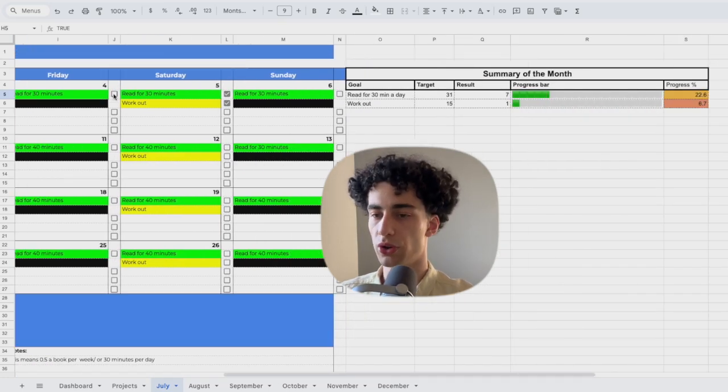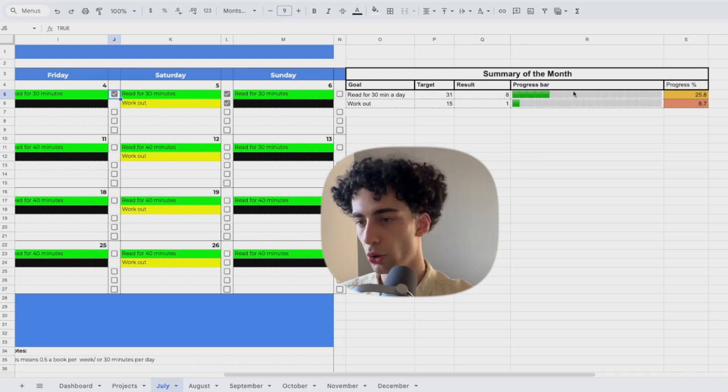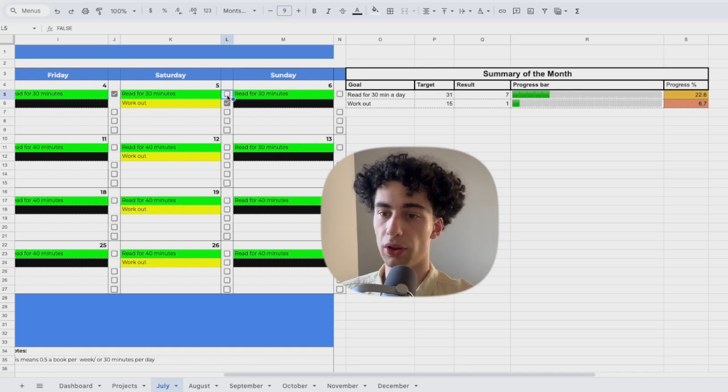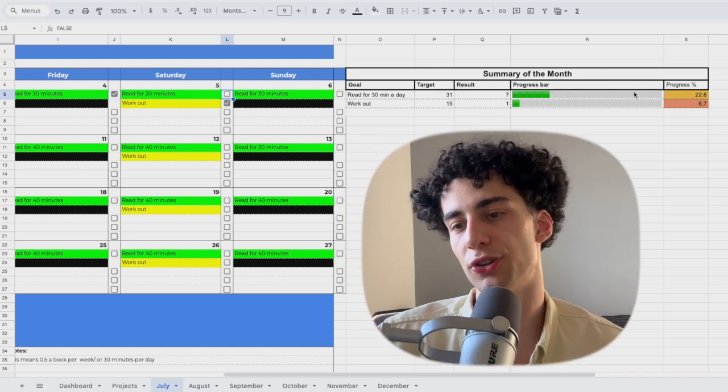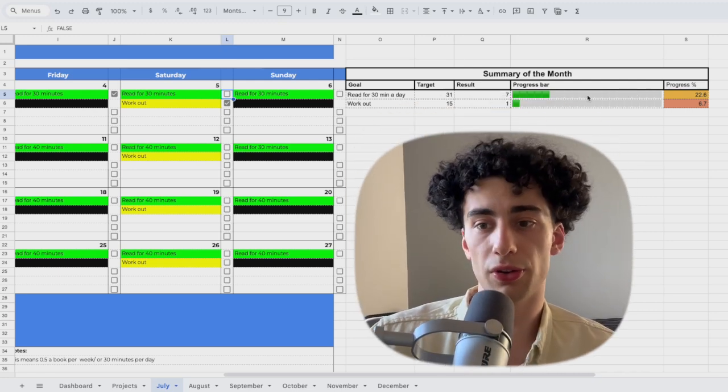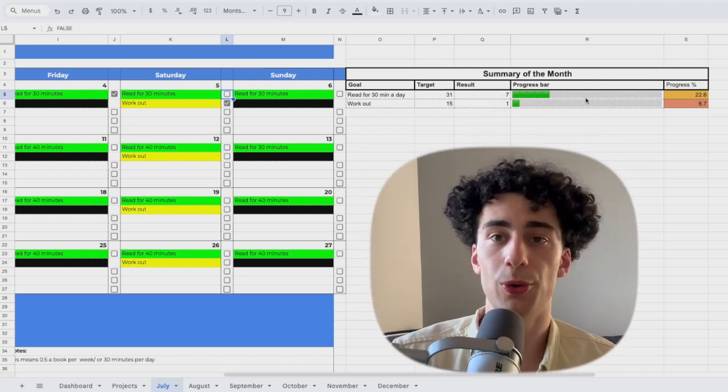Let's say it's Friday. You can see when I press this button right here, the result increases and I get closer and closer to my goal. Let's say I've not done that. You can see when I press that, the opposite thing happens. So this section right here, summary of the month, could be very, very important for you to accomplish your goal, as you get a visual representation of how well you're doing.